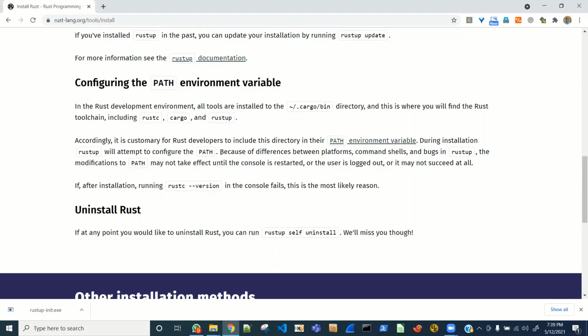We'll check nevertheless. Because of differences between platforms, command shells, and bugs in Rustup, the modifications to PATH may not take effect until the console is restarted or the user is logged out, or it may not succeed at all. Okay, we'll check that. If after installation, running rustc --version in the console fails, this is the most likely reason. All right, so let's go ahead and install. So this is Rustup,